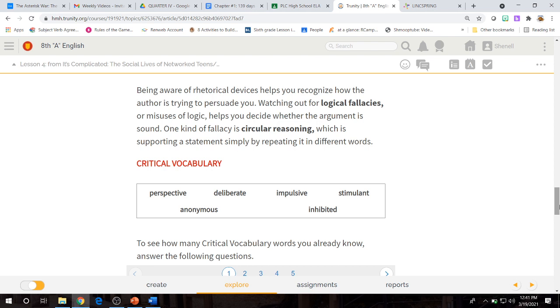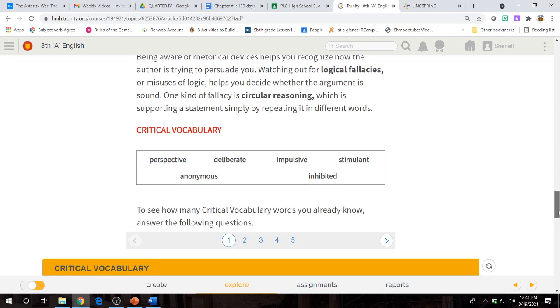Watching out for logical fallacies, or misuses of logic, helps you decide whether the argument is sound. One kind of fallacy is circular reasoning, which is supporting a statement simply by repeating it in different words.